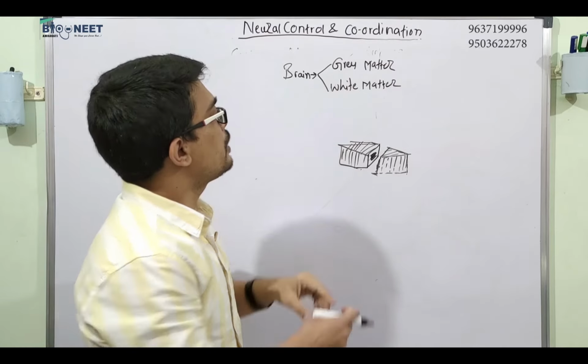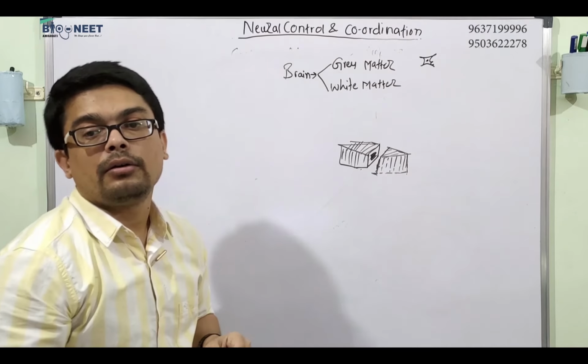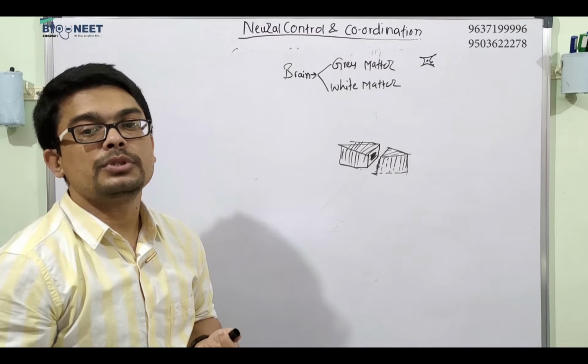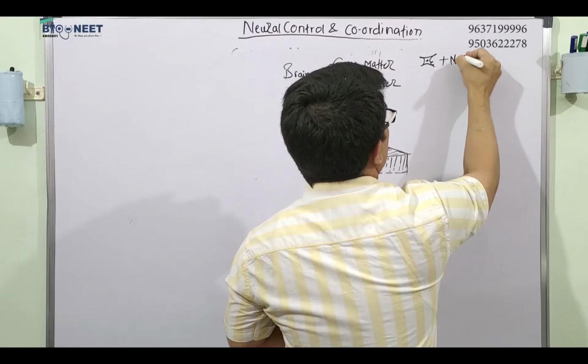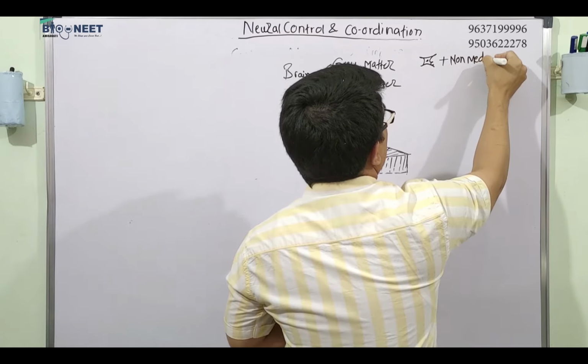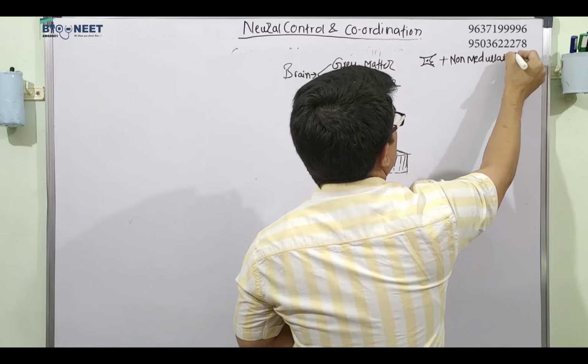Basically the gray matter is formed by the cell body plus non-myelinated nerve.